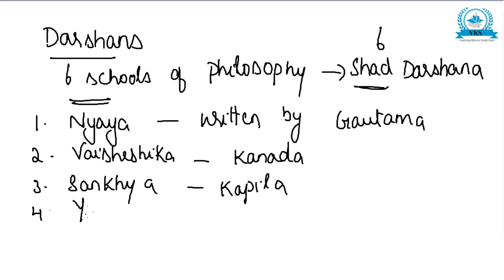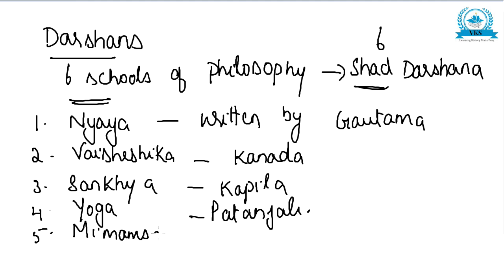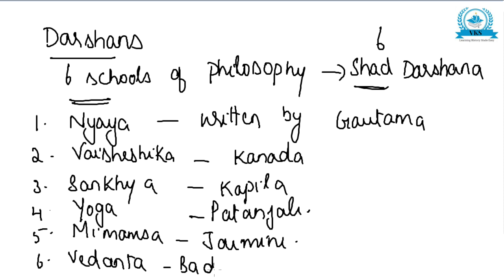Fourth one, Yoga by Patanjali. Fifth one, Mimamsa by Jaimini. And the sixth one, last one, Vedanta by Badrayana. So these are the 6 schools of philosophy, and all these are written in the form of sutras.